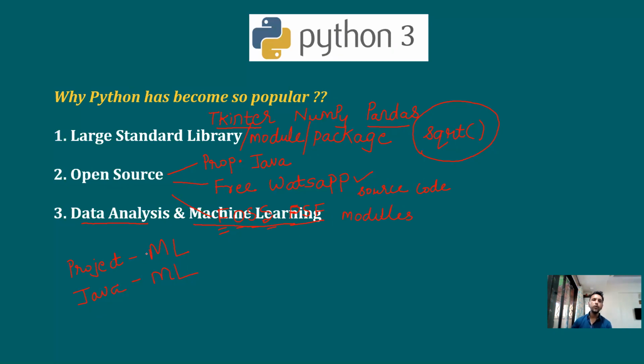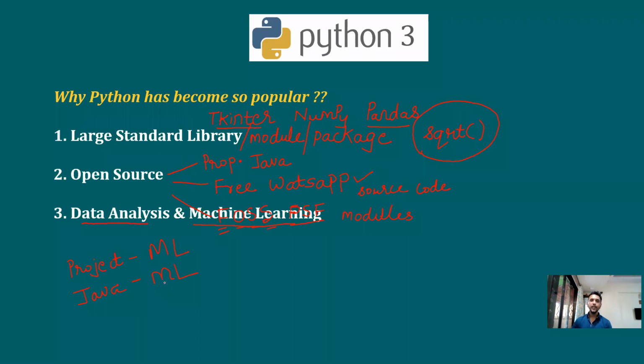One possible problem could be that if you are supposed to do the project in Java and it involves machine learning, then you will have to write the code of that machine learning on your own, because there will not be any Java module available on the internet serving that same purpose. Because of this, the project cost and the project time will increase phenomenally.